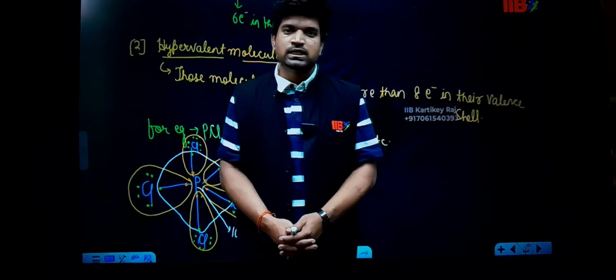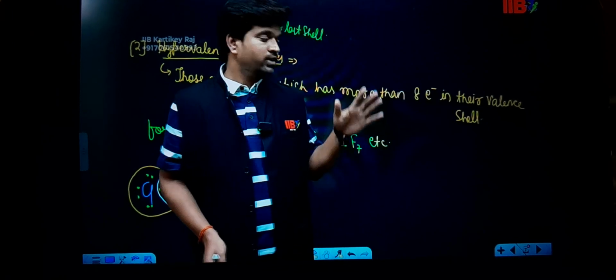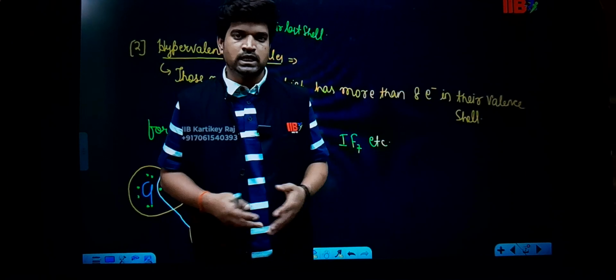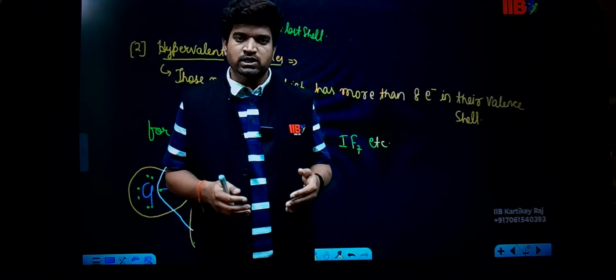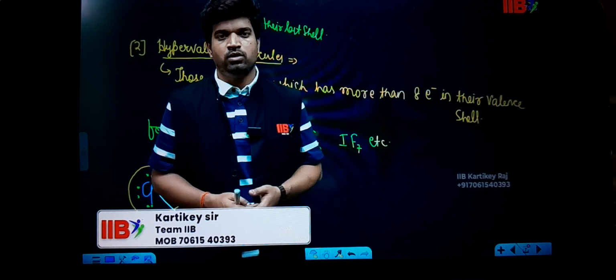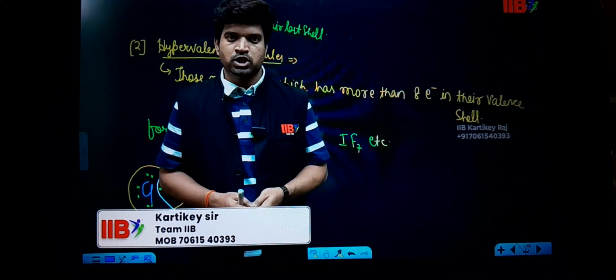So in this class, that is sufficient for today. So go through the entire point. In the next class, we will start the valence bond theory, which is a far better theory than the octet rule. Thank you so much.